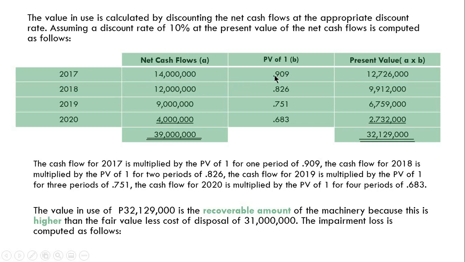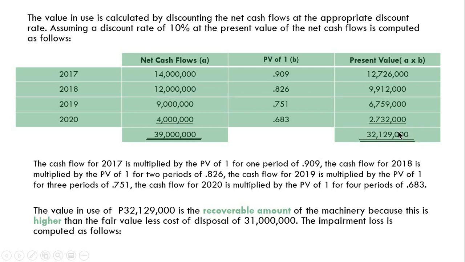So, 14 million, you multiply it by the present value of 1. This is the present value of the future cash flows in 2017, 2018, 2019, 2020. So, we total it, then we should get 32,129,000 as the present value of the net future cash flows of the continued use of the asset. So, technically, this is what we call the value in use. Again, this is our value in use.